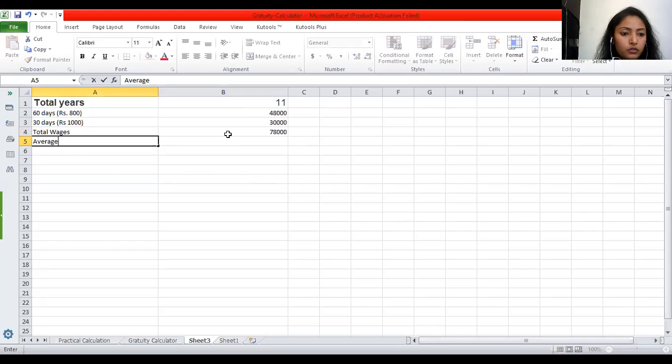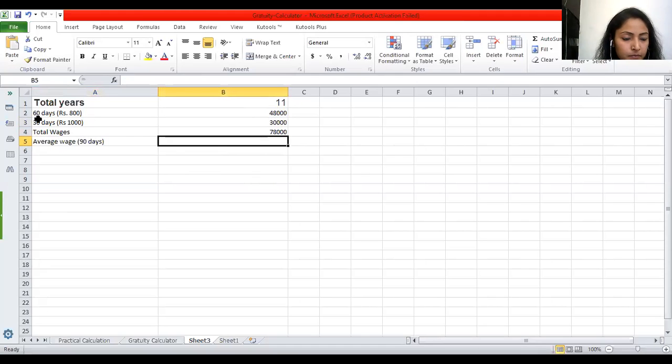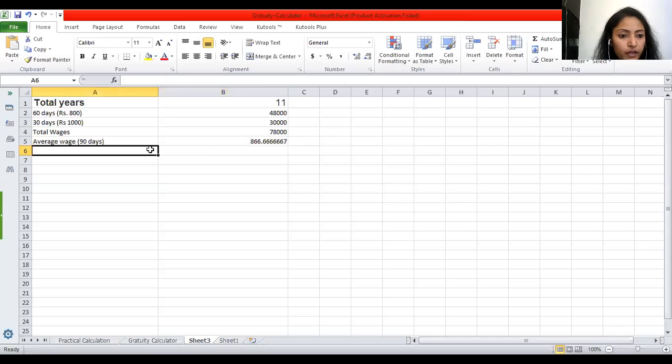We have to take out the average wage for 90 days. 60 plus 30 is 90. It becomes 866. Fine. So what do we have to do now?